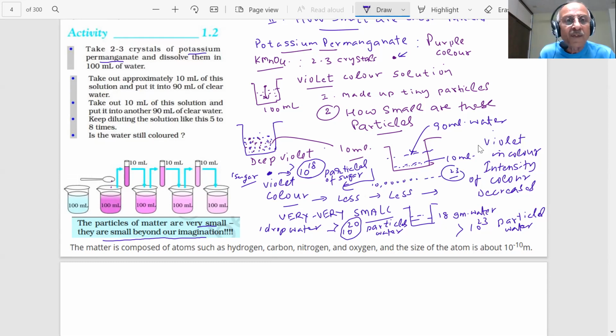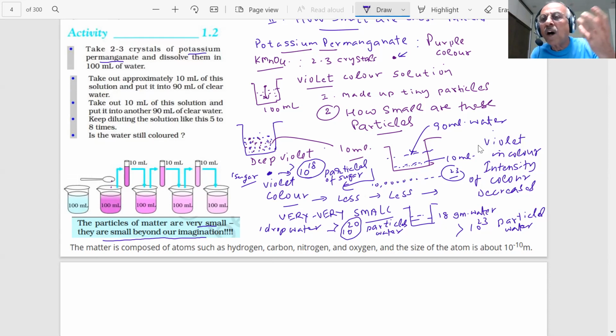So these activities, students, which we have performed, are simple experiments that can be done by students in their science labs, or even the dissolution of sugar and salt can be done at home. They have proved that whatever matter we have is made up of very, very tiny particles. Those tiny particles we call atoms, which will be studied in one of the chapters here. Different elements are there.